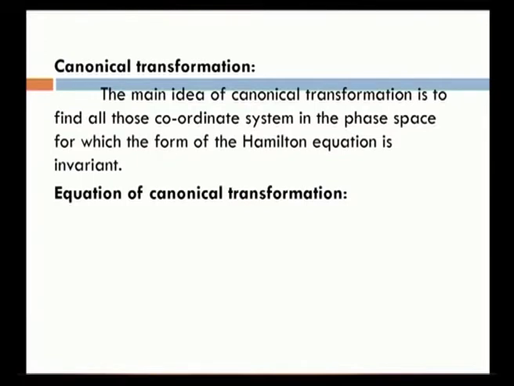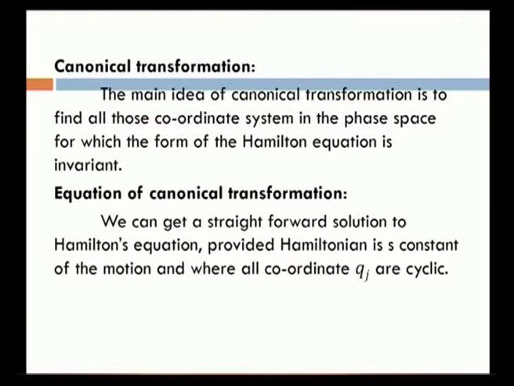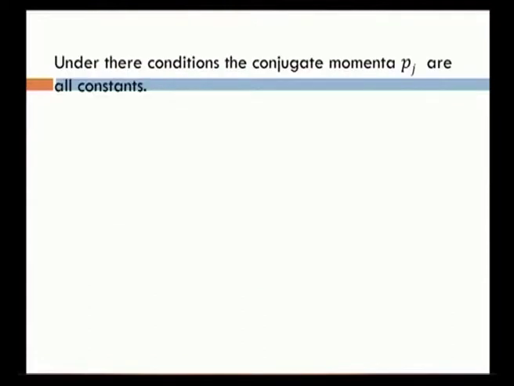Now, the equation of canonical transformation. We can get a straightforward solution to Hamilton's equations, provided the Hamiltonian is a constant of the motion and all coordinates qj are cyclic. This is how the equation of canonical transformation can be defined. Under these conditions, the conjugate momenta Pj are all constant.